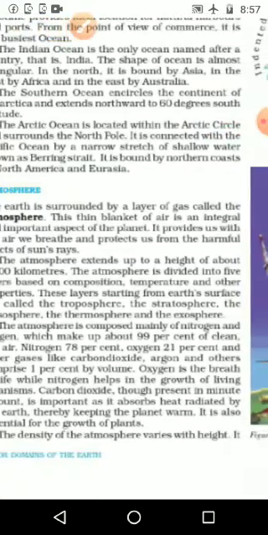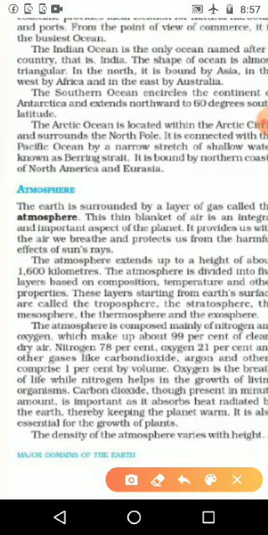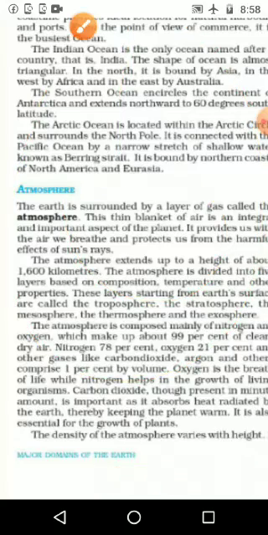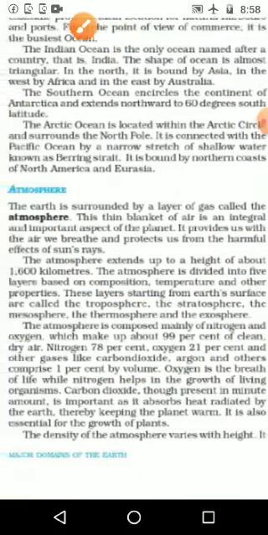Okay, what did we study today? We studied about the continents and the hydrosphere, and in the hydrosphere we studied about the five major oceans. So we are moving to the next part, that is the atmosphere. The earth is surrounded by a large layer of gases called the atmosphere. If this is the earth, we can see a layer surrounding it, bigger than the earth, that much height, which is known as the atmosphere.